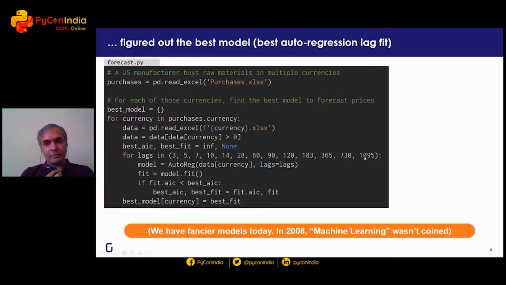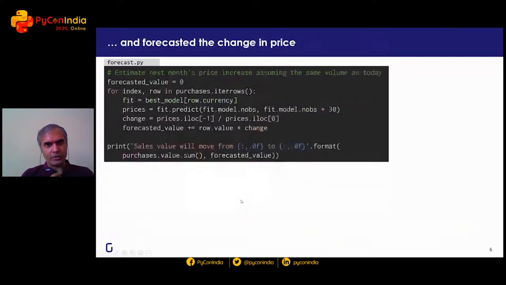If we take, for example, 3 years, which is 1095 days, then it's a very likely accurate model. It may overfit, but it's still likely to be an accurate model, but it will be slow. So I'd ideally like the best trade-off between speed, which is where optimization comes in, and accuracy. And then fit the model, figure out which of these seems to be the best model, and use that for the forecasting. That's the same approach that I took in 2008.